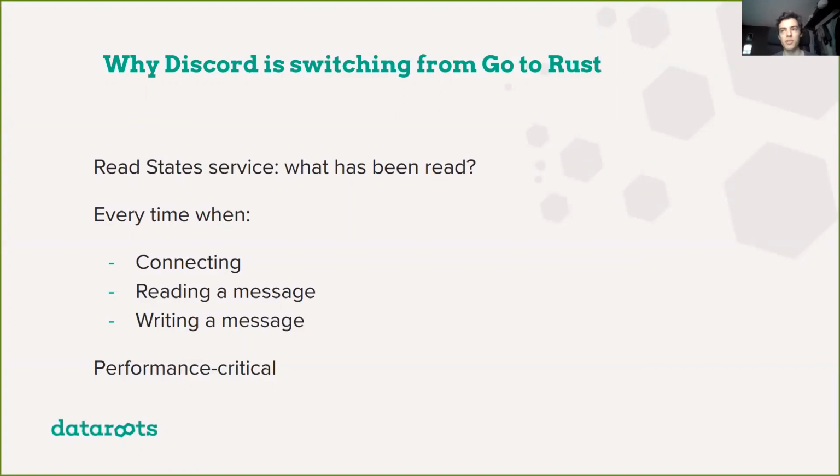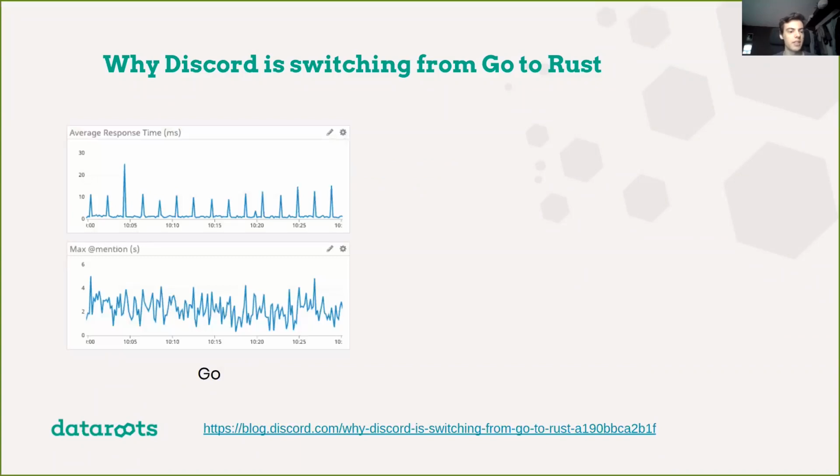So as you can imagine, this is quite a critical service of them. This needs to work, and this needs to work fast. It's not only critical for having a working application, but it also is performance critical. It needs to perform very well. Otherwise, you will see a lot of lag. So their original implementation, or their previous implementation, was written in Go. And when they monitored some metrics of this service, what they saw was something like this.